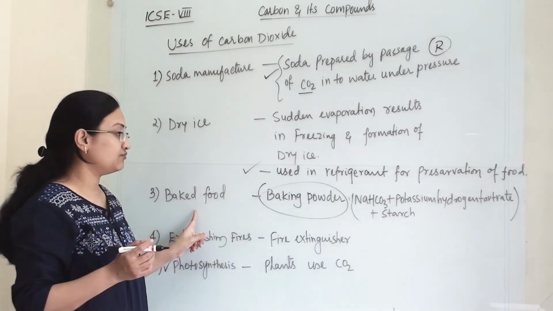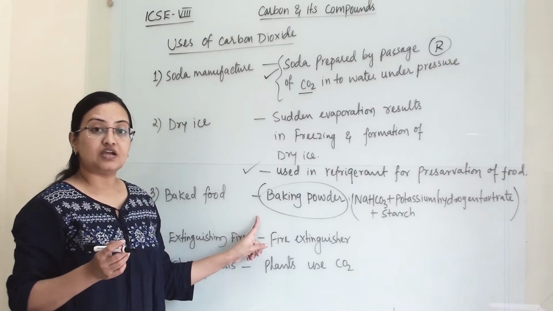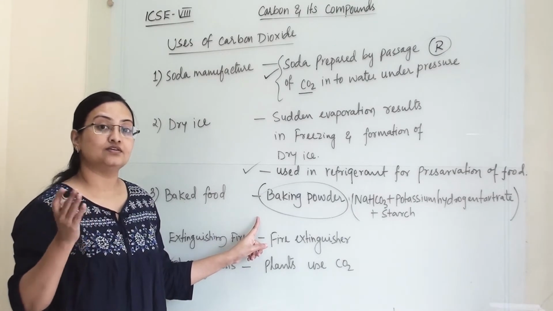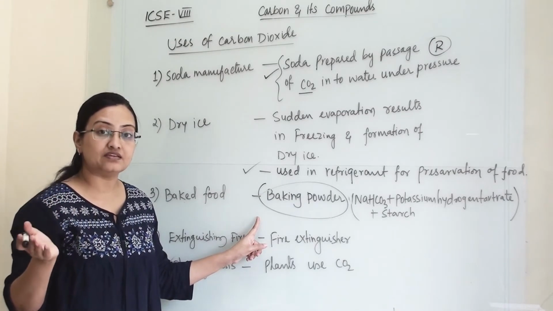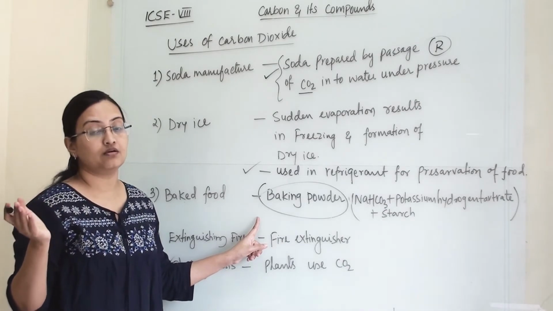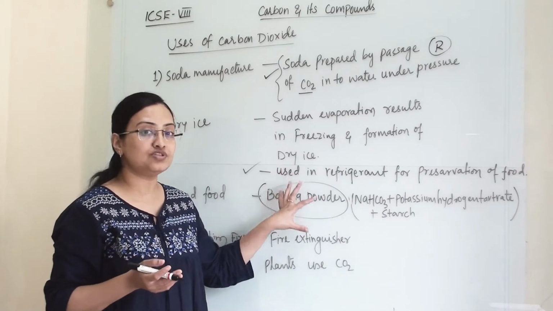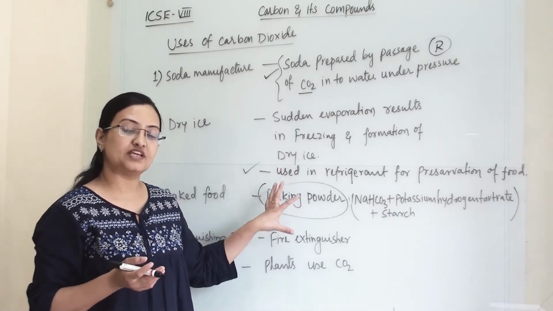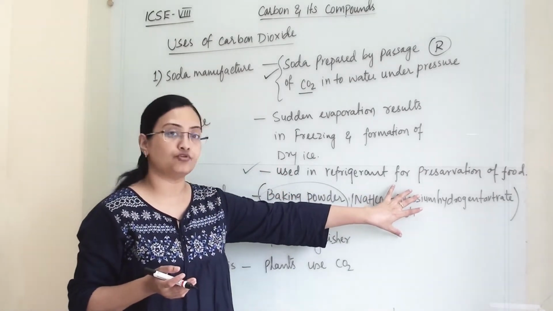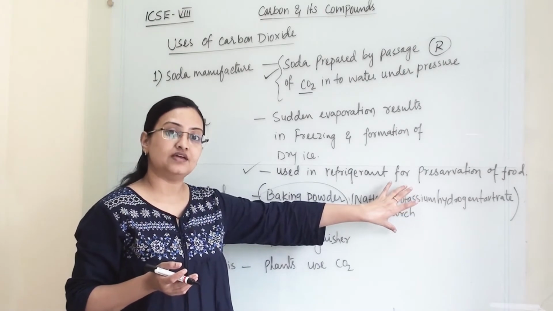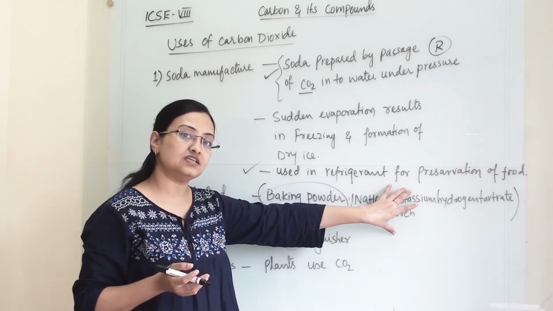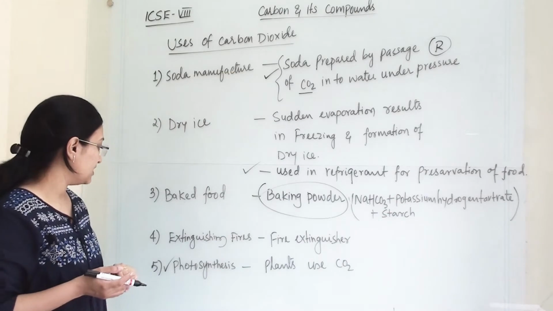For baked food, the question can be that carbon dioxide has a huge application in the baking industry, or in making baked food. Then we can write that the baking powder used for bread or pastry is made from this reaction, where carbon dioxide gas is an important ingredient.